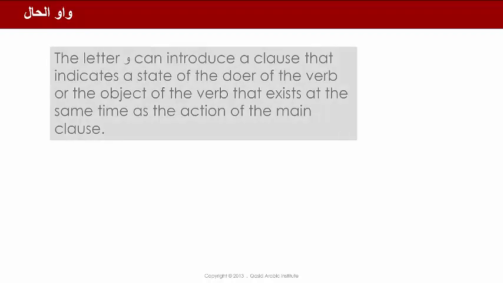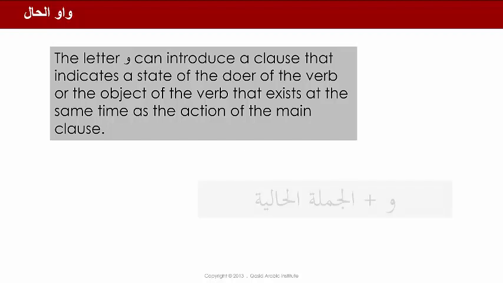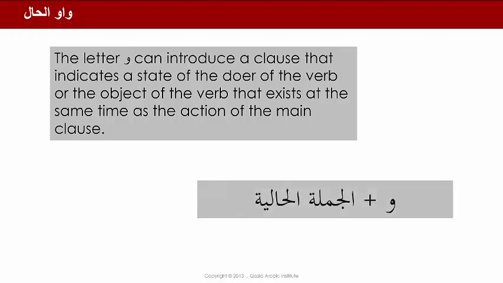This is lesson 2 of the connectors, and here we're looking at waw al-hal, or the waw of the circumstantial clause. So when we have a sentence in Arabic, the letter waw within that sentence can introduce a clause, a subclause, that indicates a state of the doer of the verb or the object of the verb that exists at the same time as the action of the main clause. Here we'll have a waw plus a jumla haliya, and the jumla haliya can be a nominal sentence or it can be a verbal sentence.